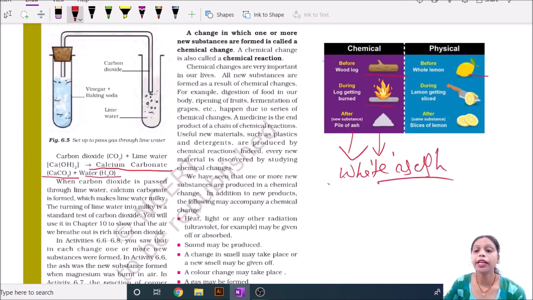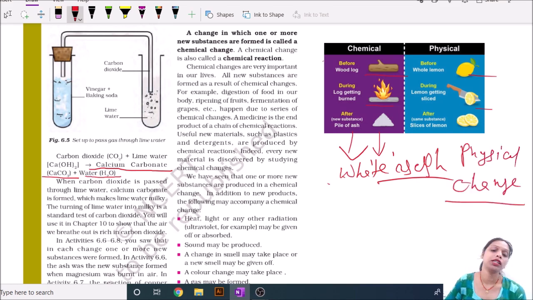And if you take a lemon and cut it into different parts, the shape of the lemon is changed. That is a physical change. Different types of change occur in different situations. Then what is a chemical change? A change in which one or more new substances are formed is called a chemical change.